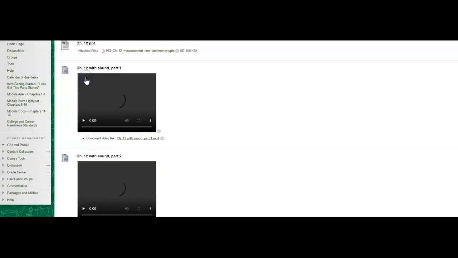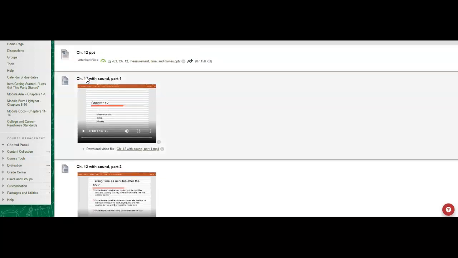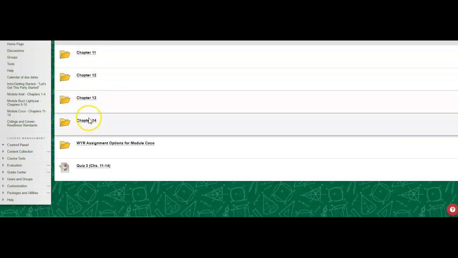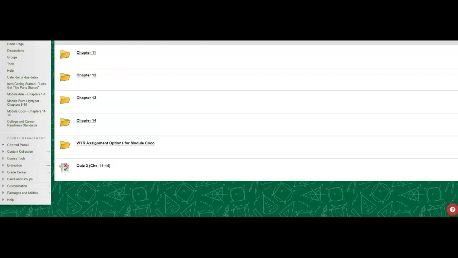So just really quickly, 11 is problem solving. 12 is measurement, time, and money. All the good stuff, right? 13 we know is fractions, and 14 is decimals. Okay, so this one only has one part. I was able to fit everything in that part. Fractions I could have kept going, but I didn't.